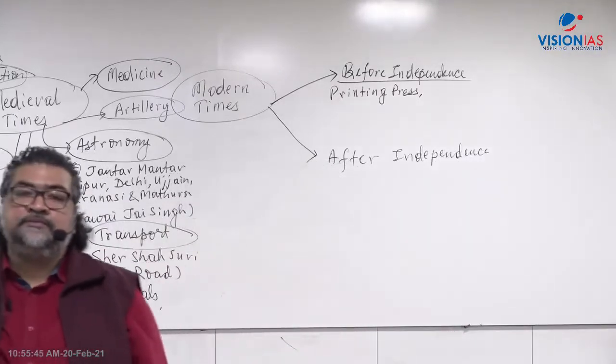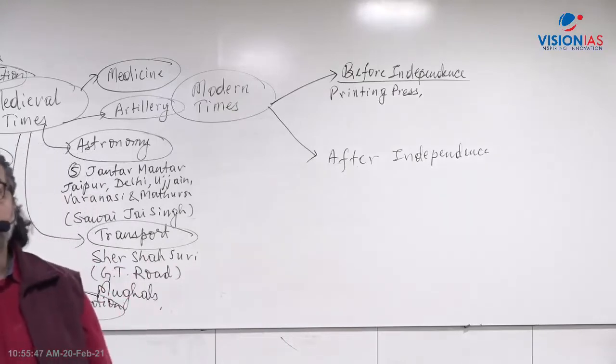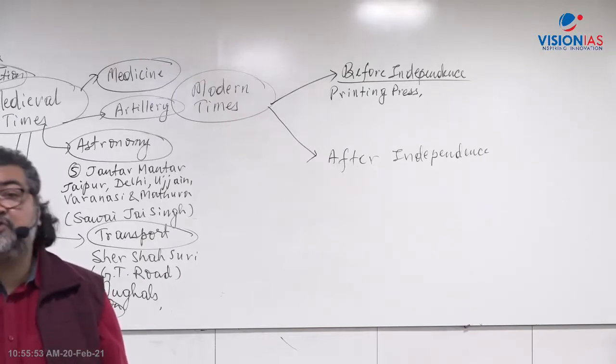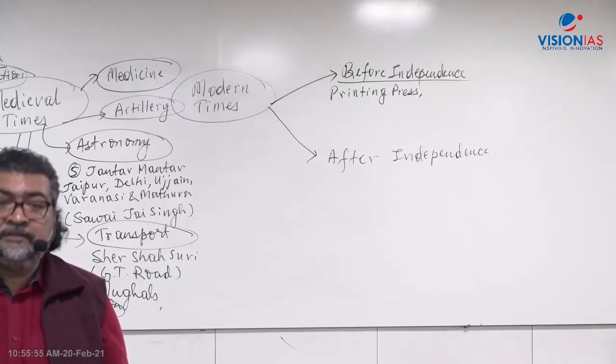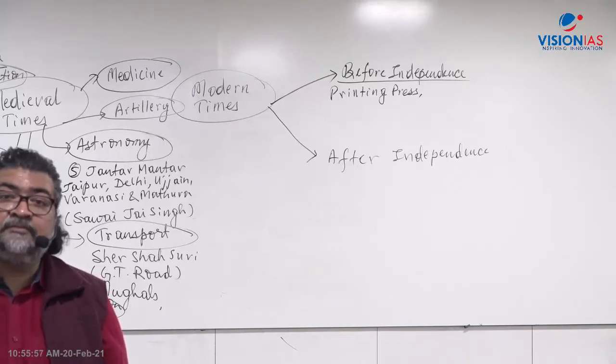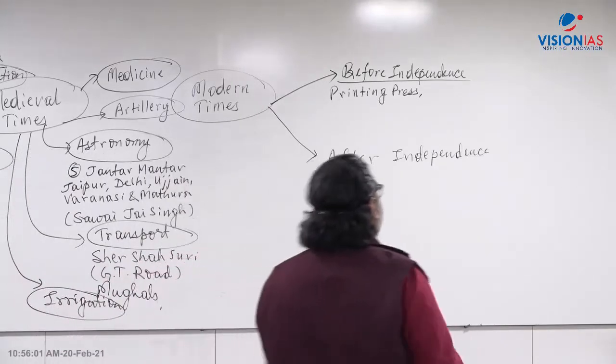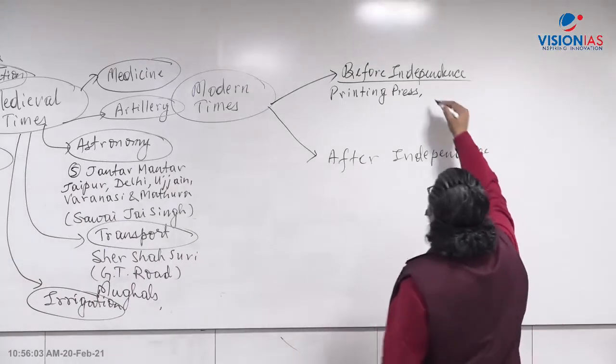It was the Portuguese who brought printing press technology there. And a number of journals and newspapers were published during the national movement, India's fight for freedom. So that was the role of the printing press technology. Then the British brought the railways.